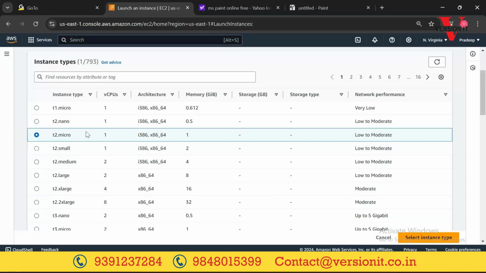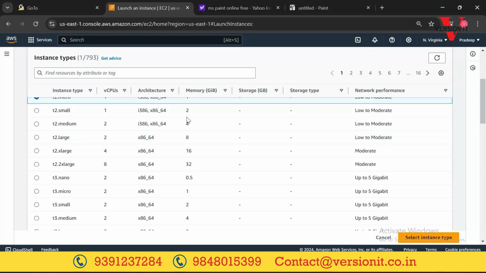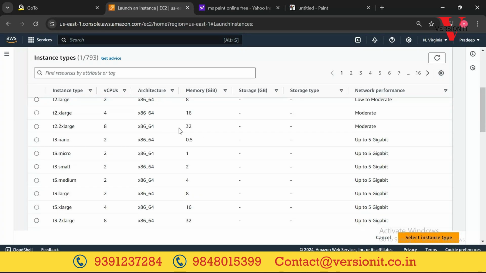If you can see T1.micro, it says 1 CPU and about 0.6 GB RAM, 1 CPU and 0.5 GB, 1 CPU and 2 GB RAM, 2 CPUs and 4 GB RAM. You can see CPUs and RAM, 8 CPUs, 32 GB RAM.